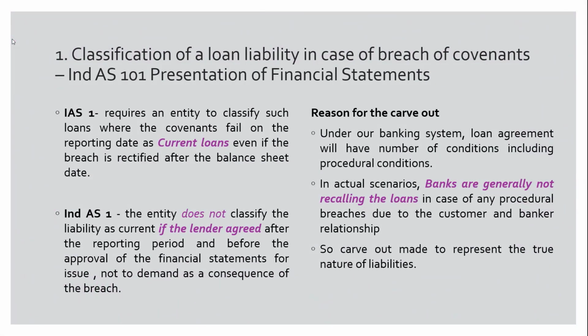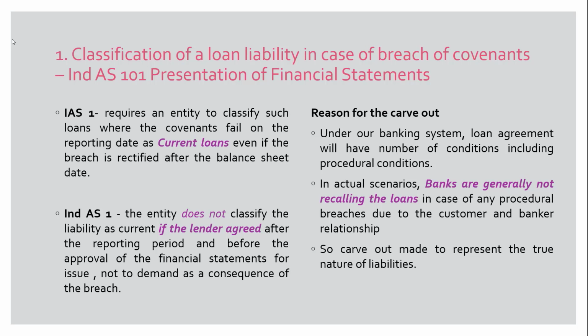The first carve-out is pertaining to classification of a loan liability when there is a breach. So let's get some background. Let's suppose that you're running a business and you want a business loan. You will approach a bank. For obtaining a loan, there are 100 processes which you need to follow. One compulsory process where you need to sign is a loan agreement. This loan agreement has all the terms and conditions based on which the bank is sanctioning you a loan. You will find detailed conditions which are to be adhered to by you. These are nothing but the covenants.